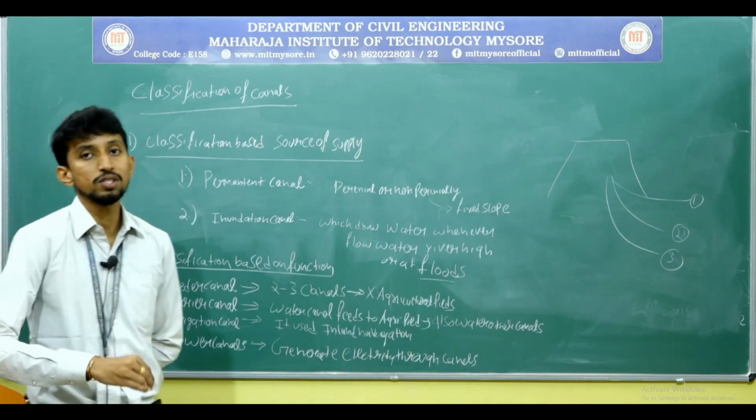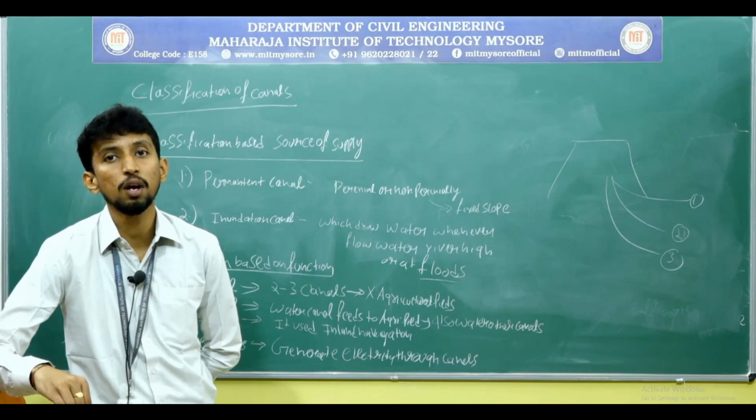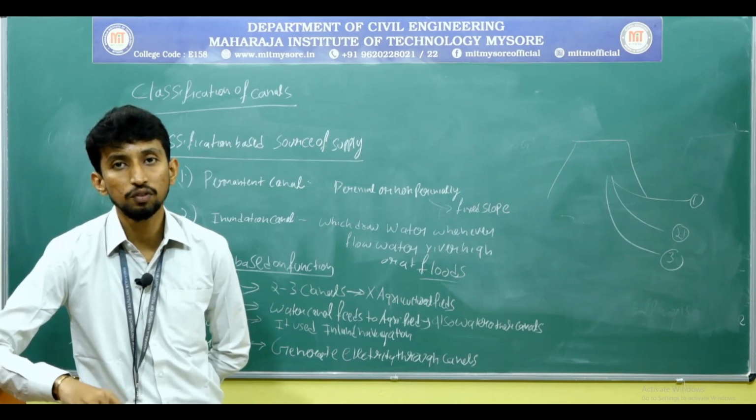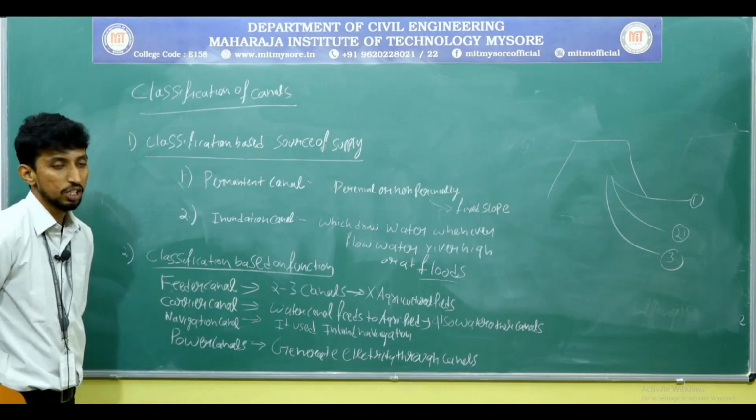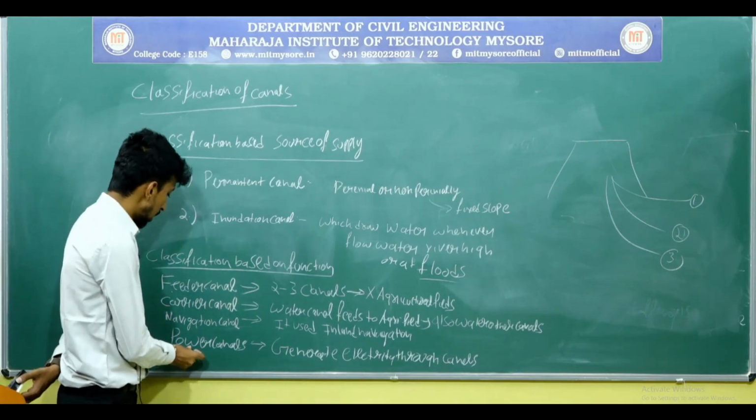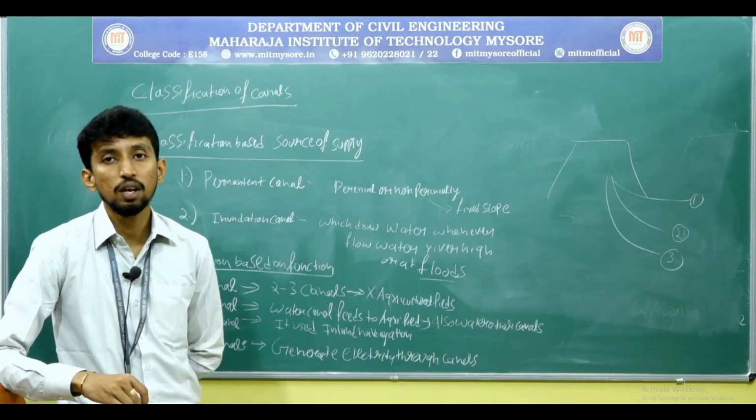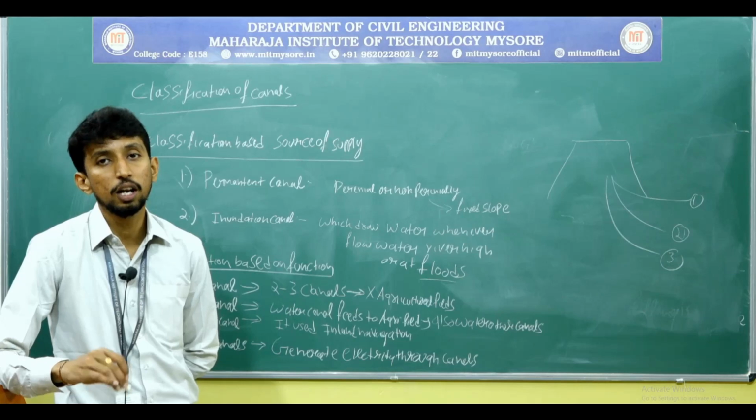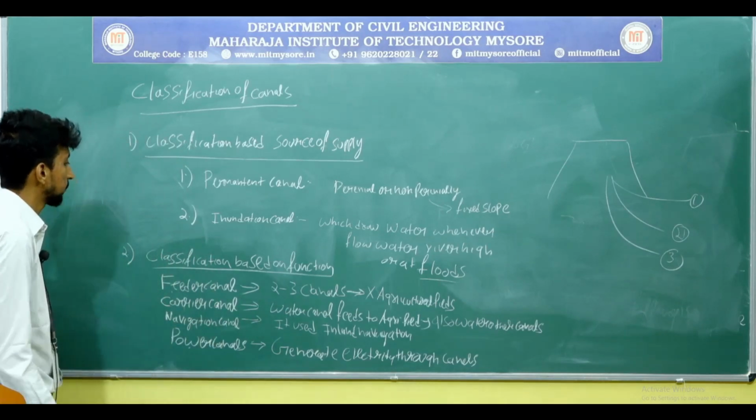Usually when we are going to use the navigation canal, the canal should be broad enough, or the width of the canal should be large. At that time we can use it for navigation purpose. And the fourth one is power canal. Through the canal we can also generate hydroelectric power. This is also one of the types of canal.